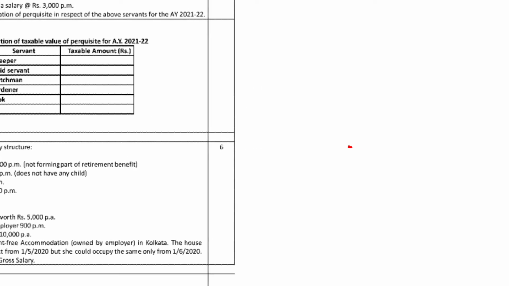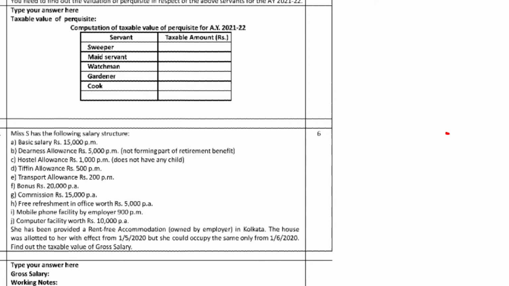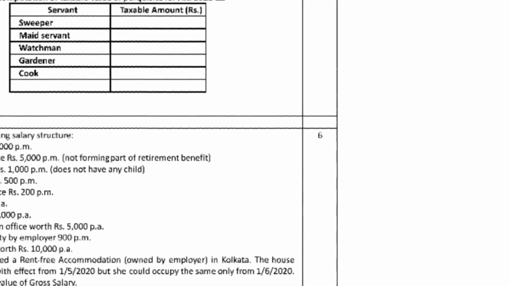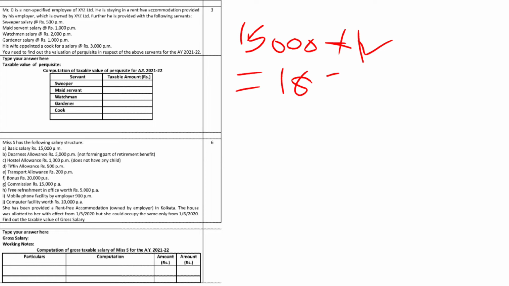So first, basic salary is 15,000 per month. So 15,000 into 12 is 1,80,000. So 1,80,000 is the basic salary.